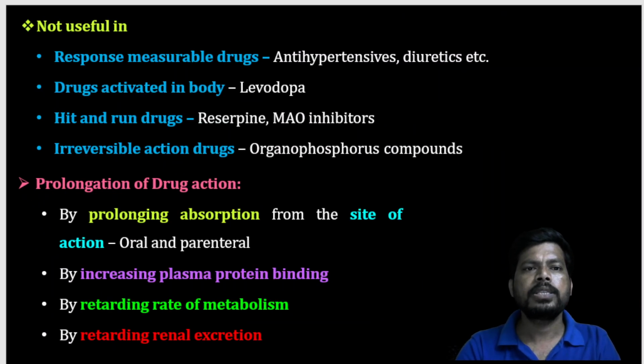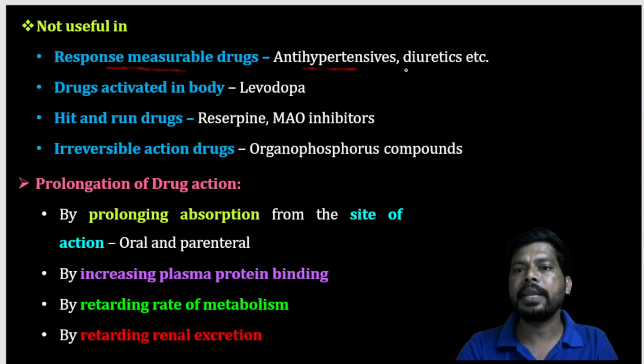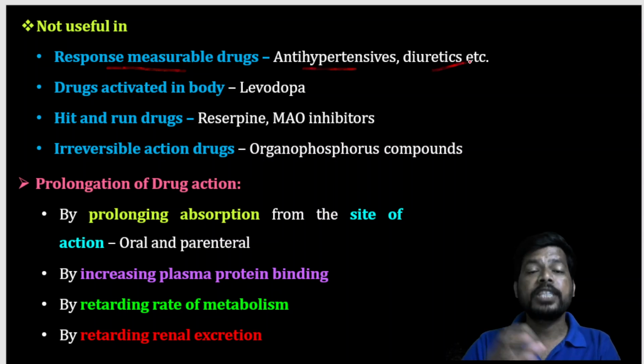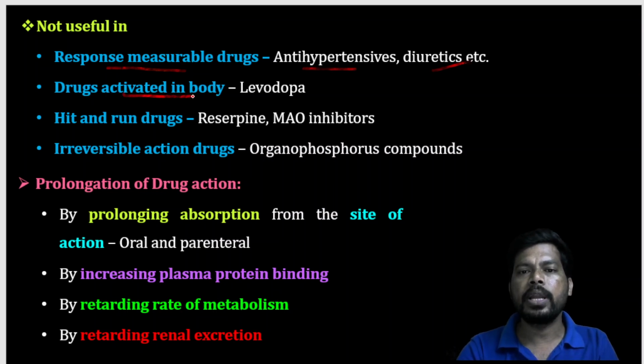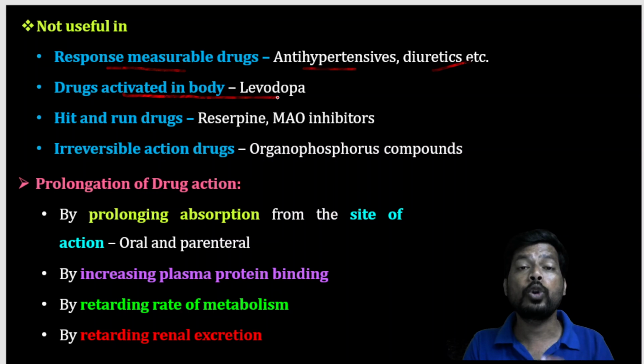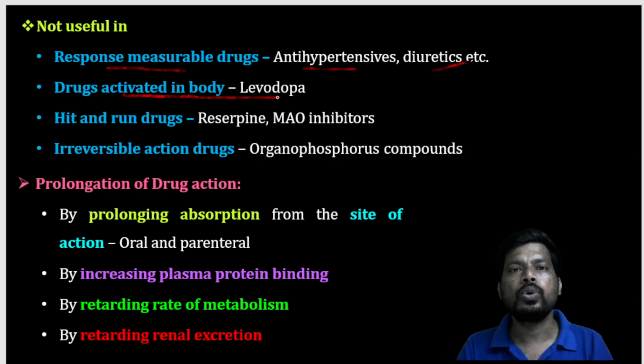And this plasma drug monitoring is not essential or useful in the response measurable drugs like antihypertensives, diuretics, means how much response it is showing. And drugs activated in the body like levodopa. So levodopa is a prodrug, converts to dopamine for treatment of Parkinsonism.